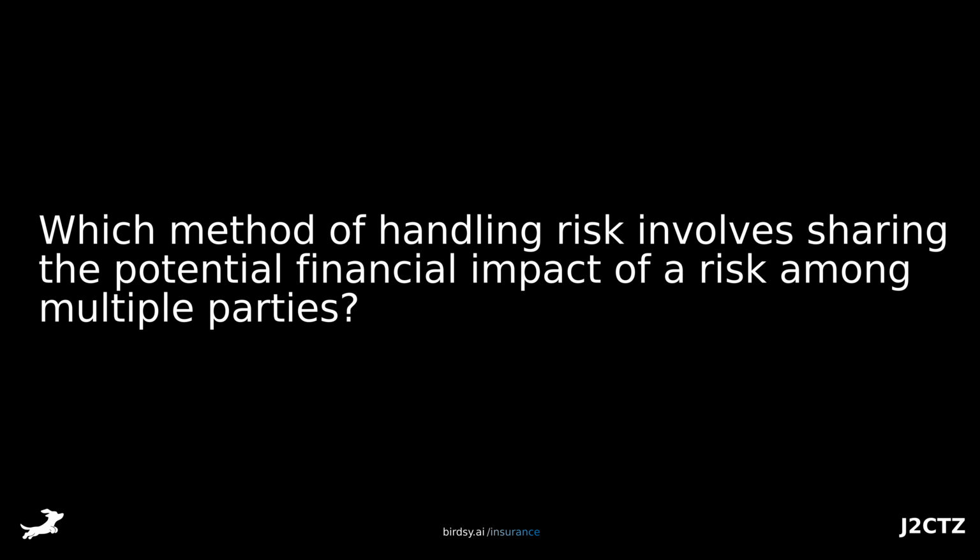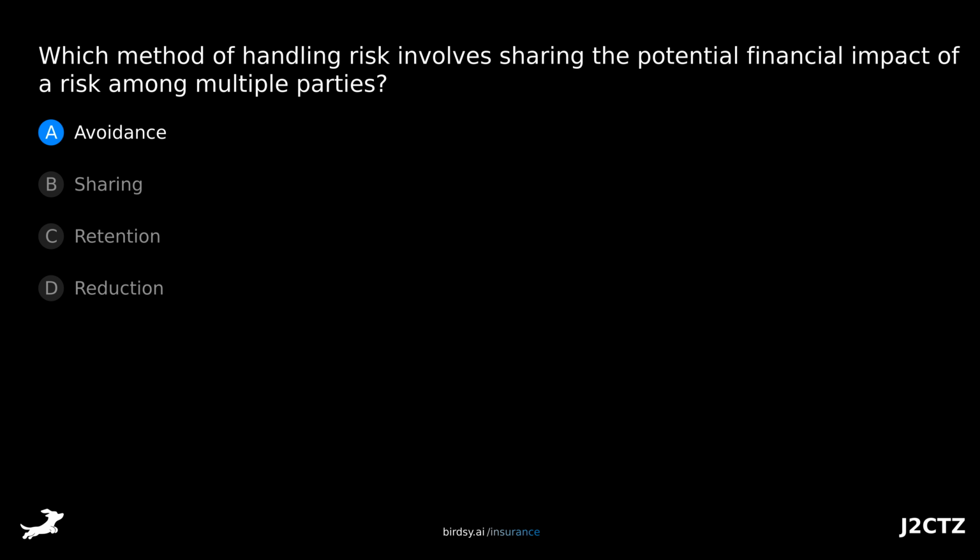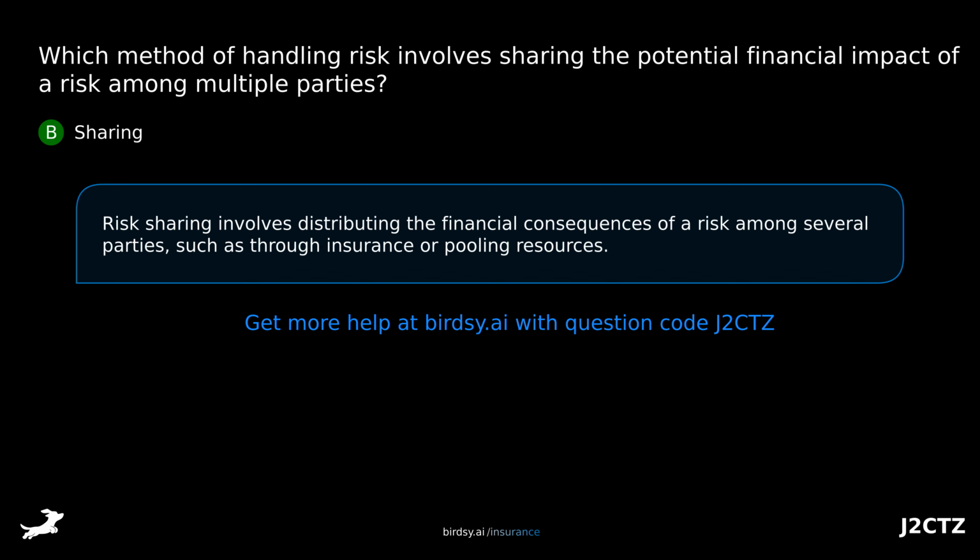Which method of handling risk involves sharing the potential financial impact of a risk among multiple parties? Is it A, avoidance, B, sharing, C, retention, or D, reduction? The answer is B, sharing. Risk sharing involves distributing the financial consequences of a risk among several parties, such as through insurance or pooling resources.